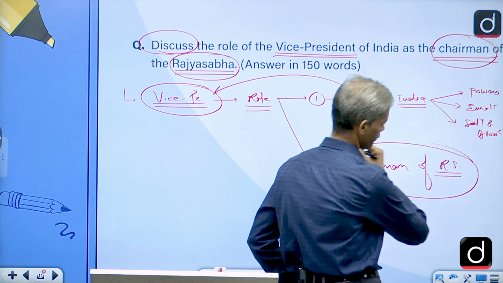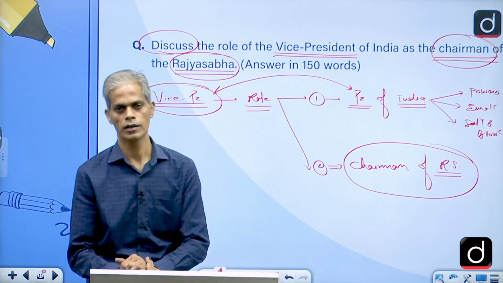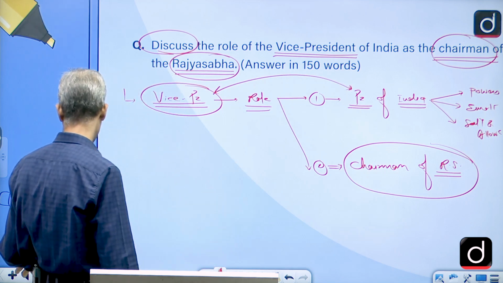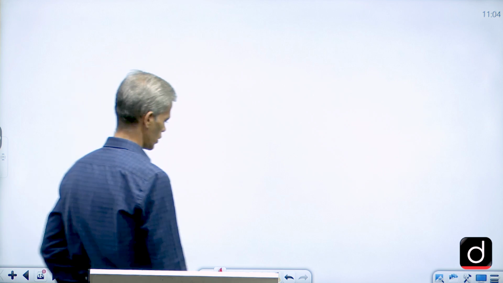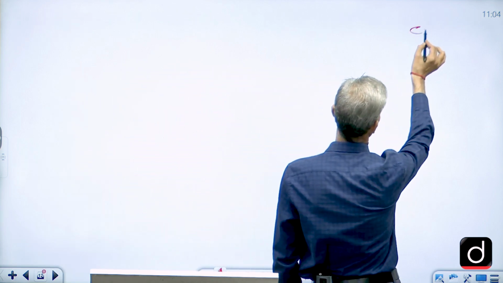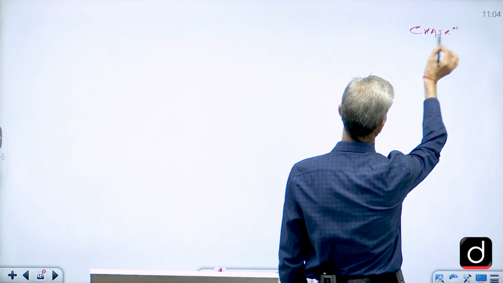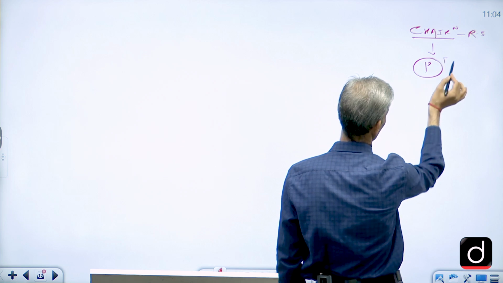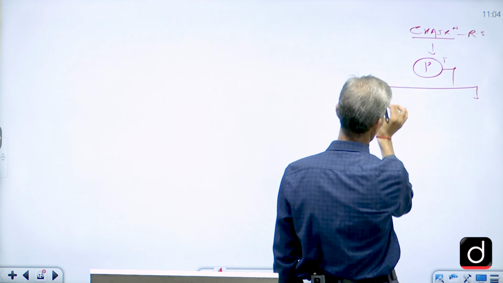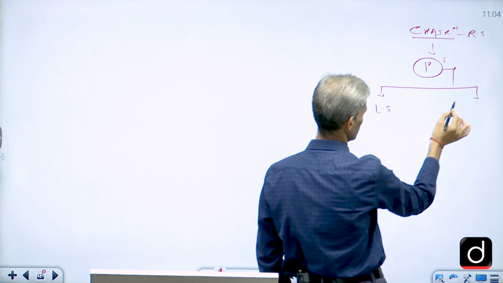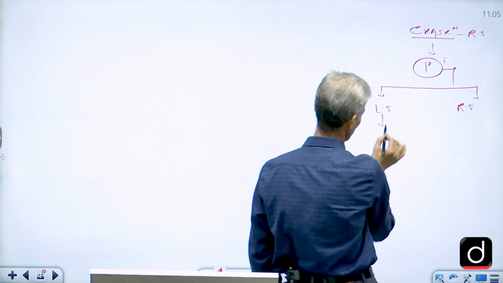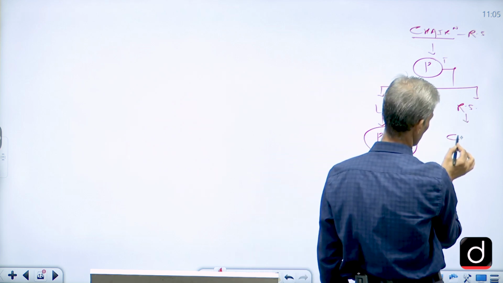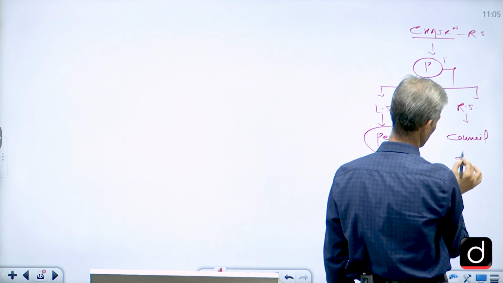So on this we have to have the points which we can include in our answers. So when we talk about this particular thing, a small brief about his role can be given as far as the chairperson or chairman of Rajya Sabha is concerned. So when we see our arrangement, the parliamentary form of government, we know that our parliament comprises of two houses. One is the Lok Sabha, other is the Rajya Sabha. Lok Sabha is nothing but the house of people, we can say, or the popular house, but Rajya Sabha is the one which represents the Council of States.